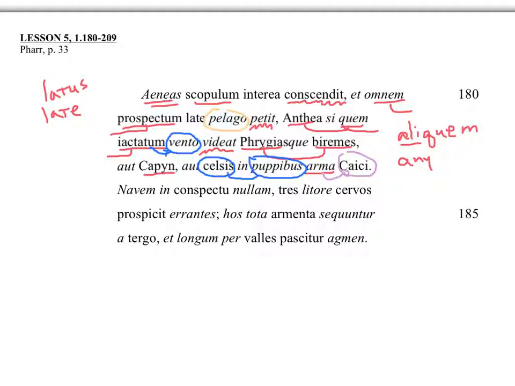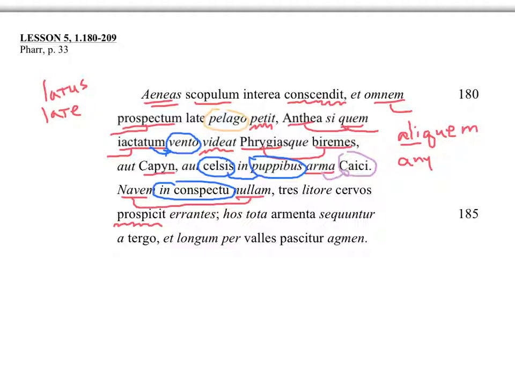Well, we find out right away. Navem, maybe he sees a boat. In conspectu nullam, no boat. And our verb is prospicit. He sees. Navem nullam. I kind of like the delay of nullam there. Get your hopes up for a second. But it is not to be. He sees no boat. In conspectu, in sight.